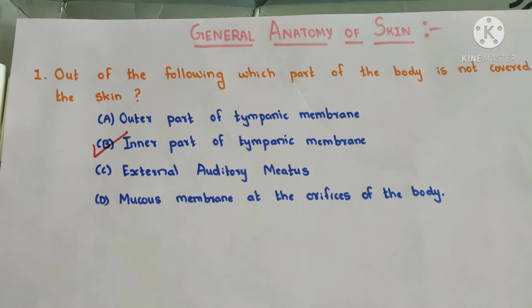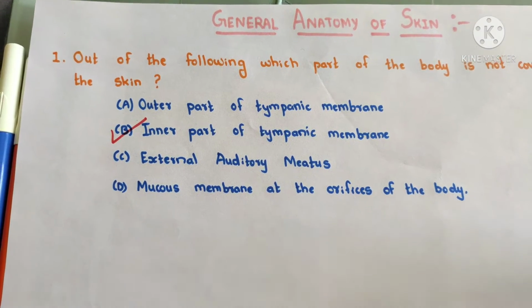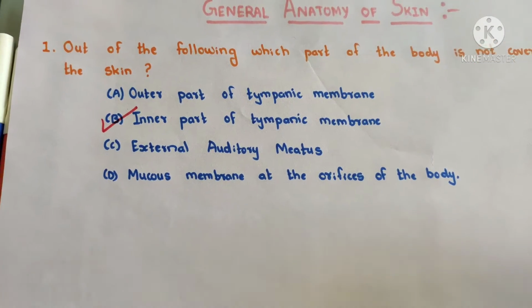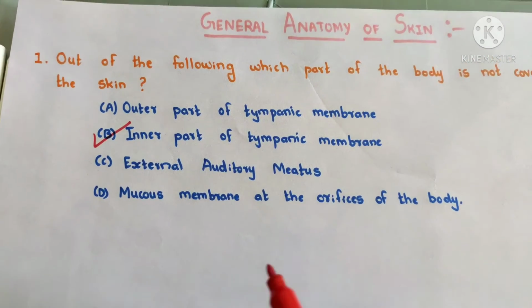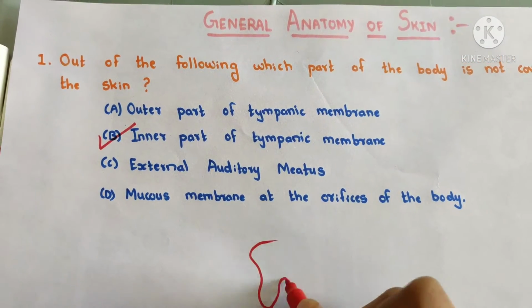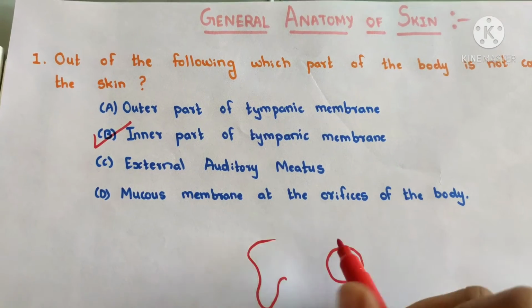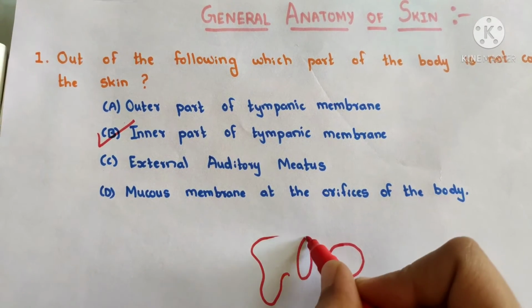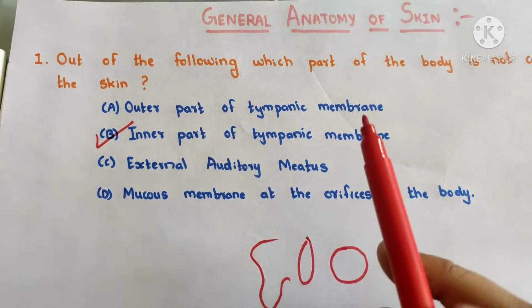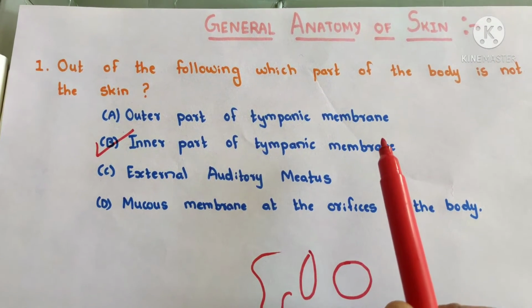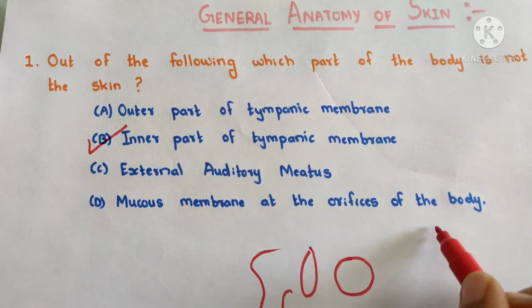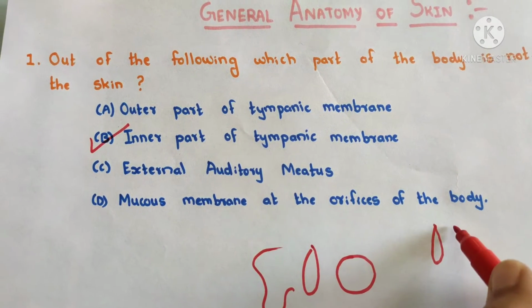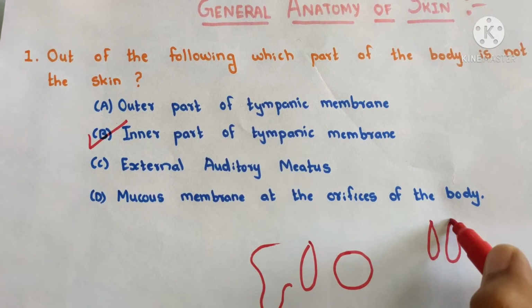So at first let me tell you one thing, that tympanic membrane is present between our external ear and middle ear. It is the gateway between the two. It is made of ectoderm, mesoderm and endoderm. The outer part of tympanic membrane is derived from ectoderm and the inner part is derived from endoderm.